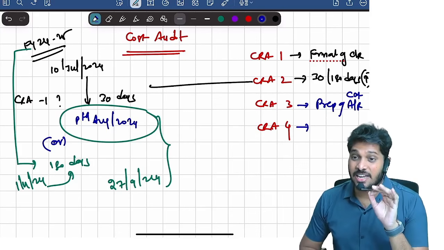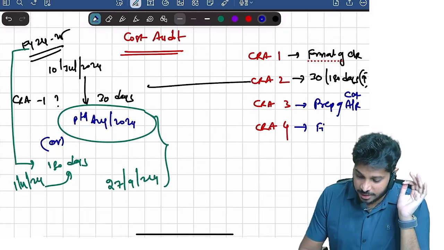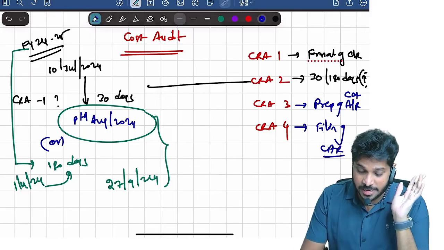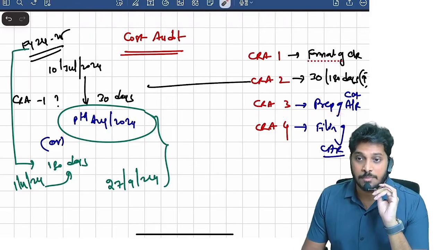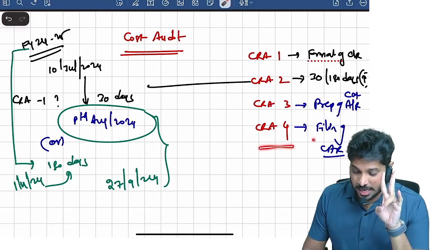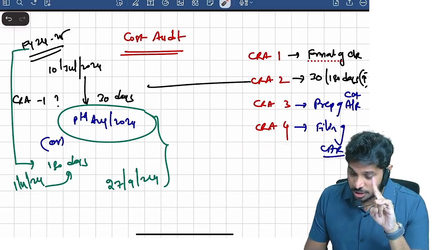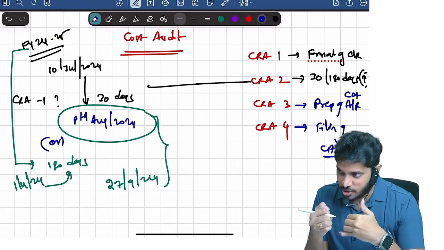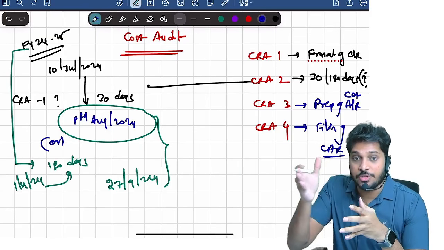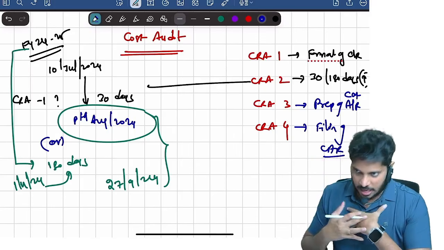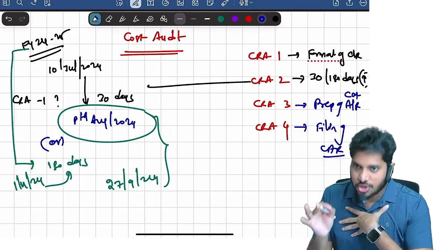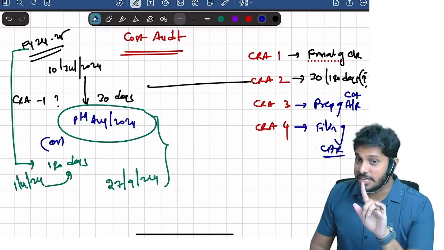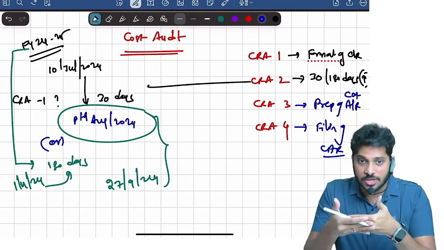Now, CRA4 is what? Filing of cost audit report. Be careful. CRA3 is preparation of the cost audit report. CRA4 is filing of the cost audit report. You know what we do? Once we prepare the cost audit report, we hand it over to the board of directors of the company. Once the cost auditor prepares the report, he will hand it over to the board of directors.